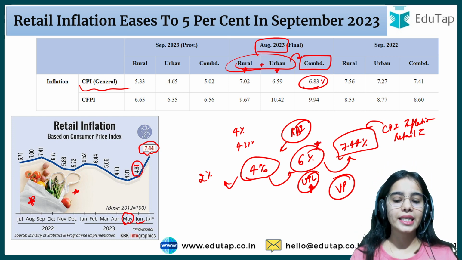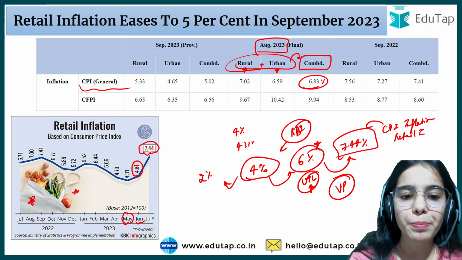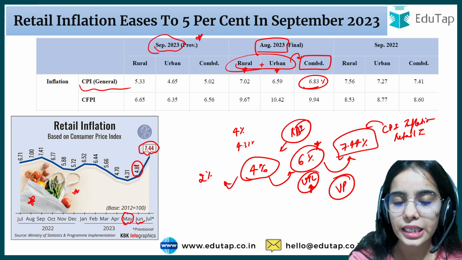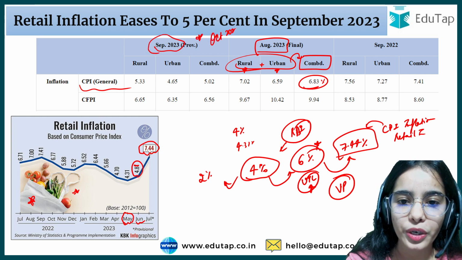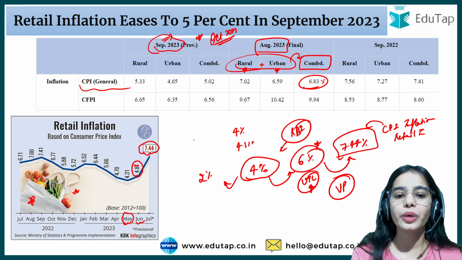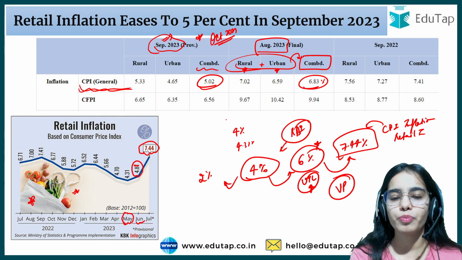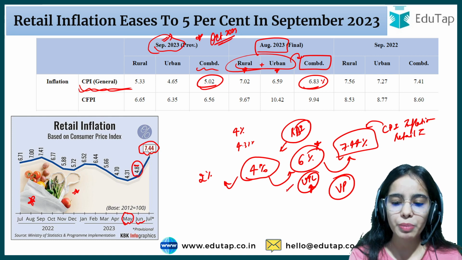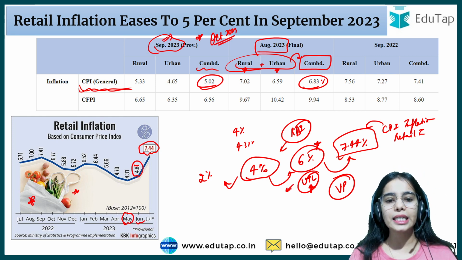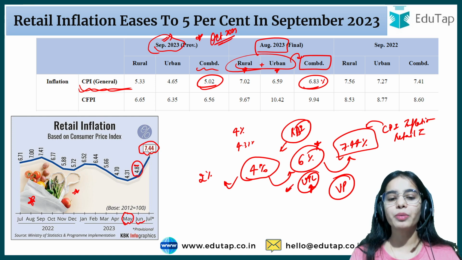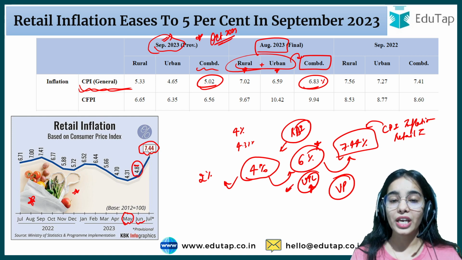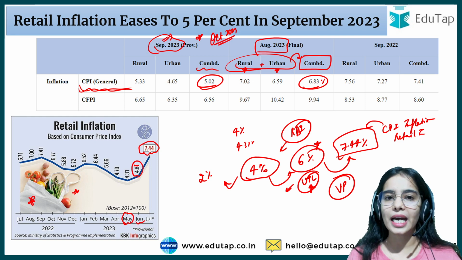Okay, that was higher than the upper tolerance limit. But in September 2023, so this is the recent data that has been released in October 2023. For September 2023, the CPI inflation for the combined was 5.02%, which is below the upper tolerance level. So it is said that in September 2023, we have come below the upper tolerance level. So this is the news article that you needed to know.